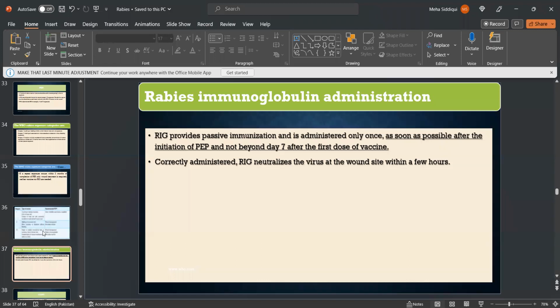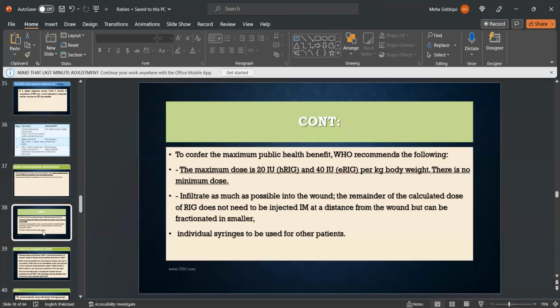So rabies immunoglobulin administration provides passive immunization. It is administered only once, as soon as possible after the initiation of post-exposure prophylaxis and not beyond day 7 after the first dose of vaccine. Currently administered rabies immunoglobulins neutralize the virus at the wound site within a few hours. To confer the maximum public health benefit, WHO recommends the following.